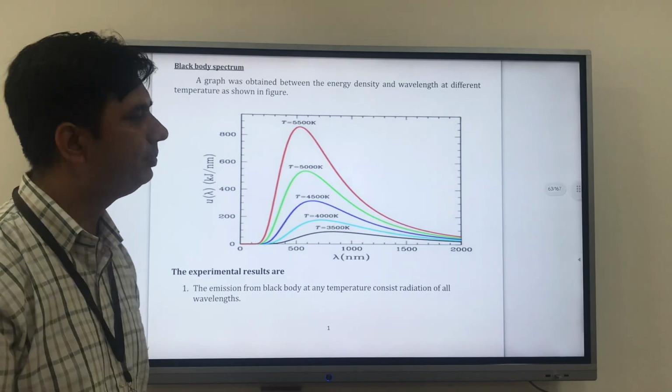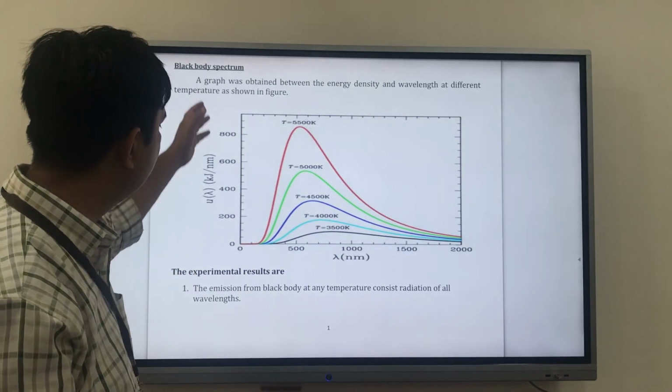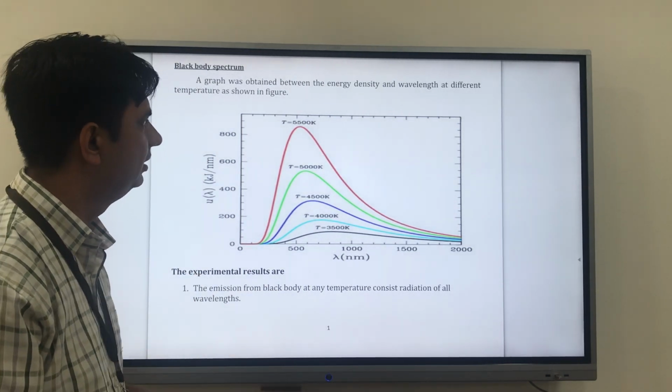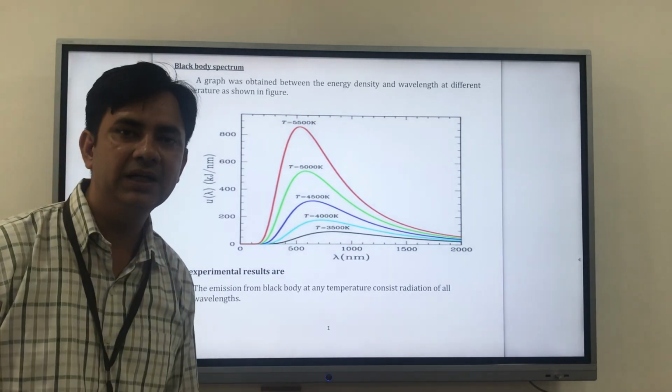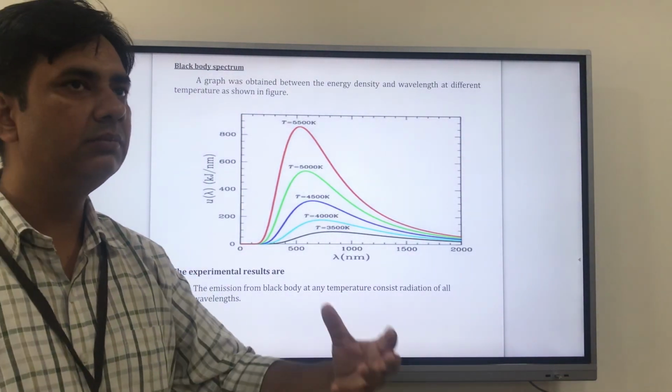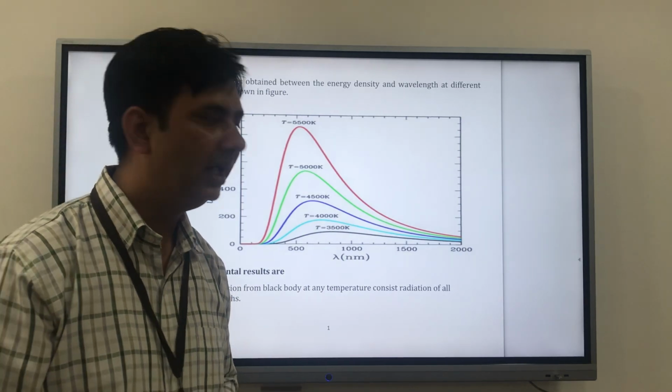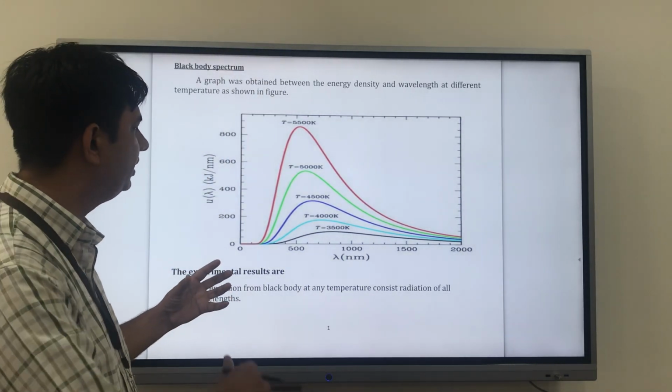A graph was obtained between energy density and wavelength at different temperatures, as shown. One experiment has been done, where some bodies get heated, and these are the parameters they got.